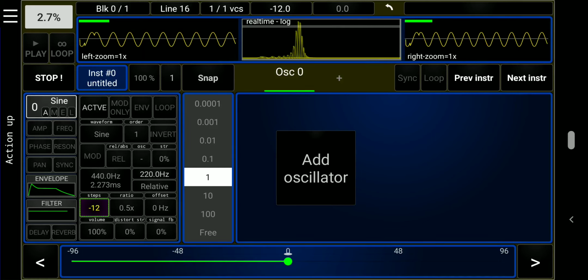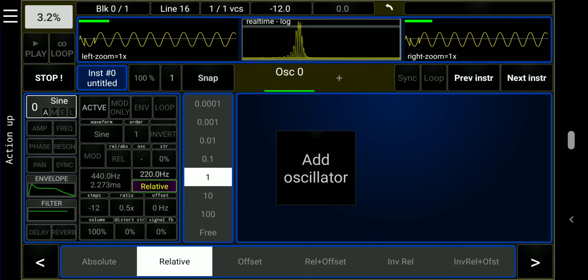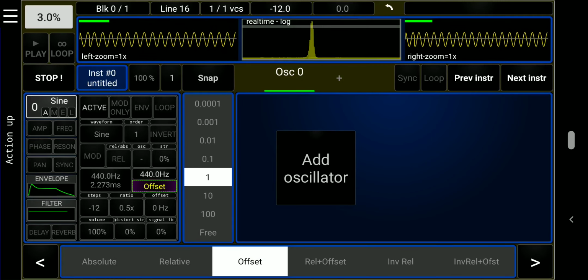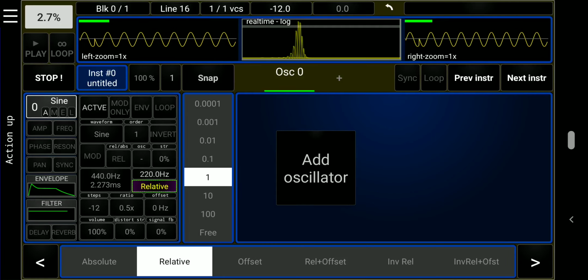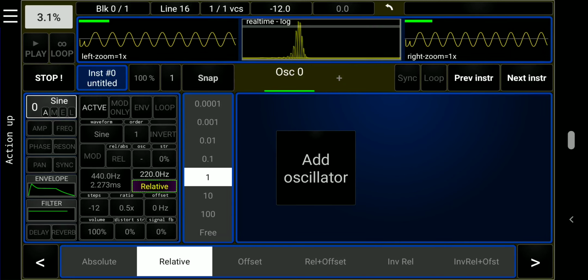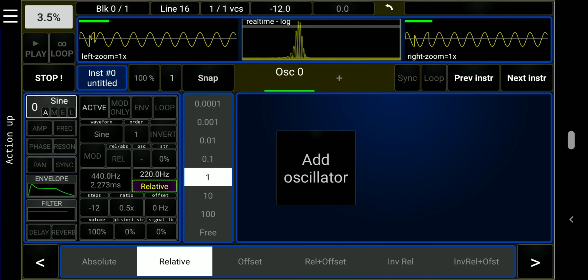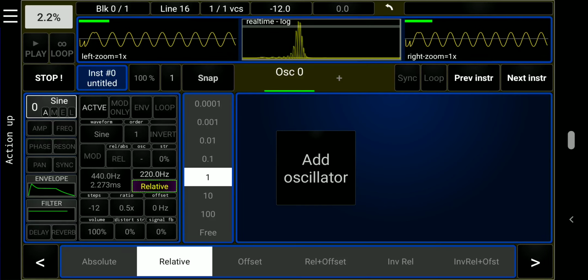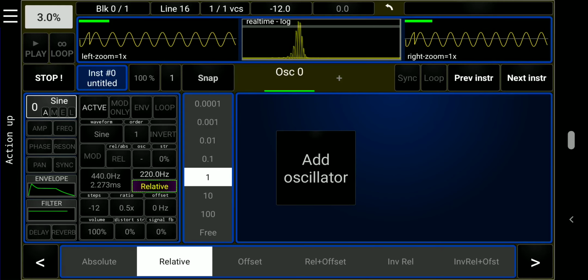We can also set the frequency to an absolute frequency, to have an offset, and also to be inverted relative to the maximum frequency, which is 48,000 Hz in this case. The actual played frequency, which is the result of the transposition and the offset, is shown to the right of the reference frequency.